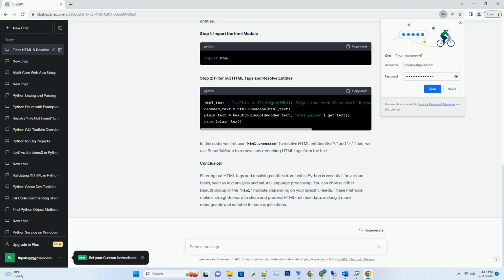Conclusion. Filtering out HTML tags and resolving entities from text in Python is essential for various tasks, such as text analysis and natural language processing. You can choose either BeautifulSoup or the html module, depending on your specific needs. These methods make it straightforward to clean and process HTML-rich text data, making it more manageable and suitable for your applications.